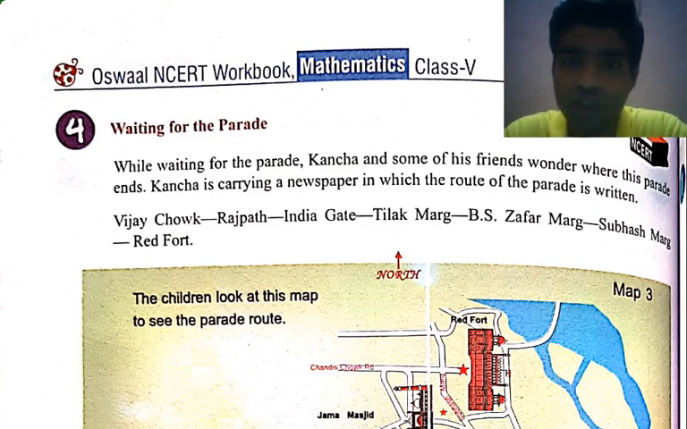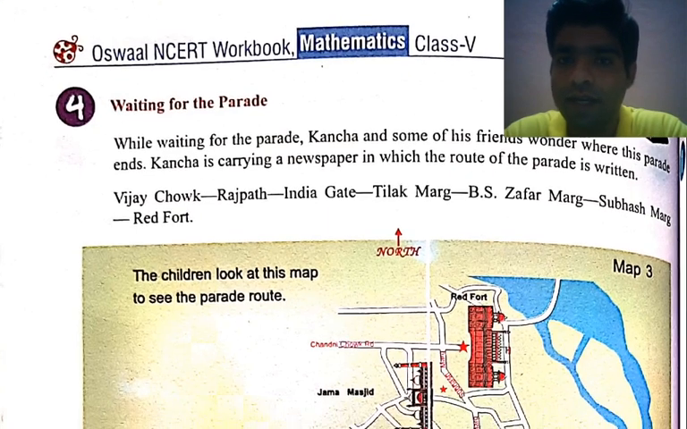It will be Vijay Chowk. Next one is Rajpath, India Gate. Then there will be Tilak Marg, then Bahadur Shah Zafar Marg, Subhash Marg, and the last one is the Red Fort. Okay, now the story is that Kancha and some friends wonder where the parade ends, and Kancha is carrying the newspaper in which the route of the parade is already written for you. Okay, this route is already given to you.